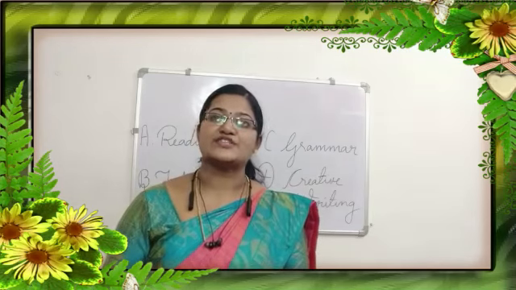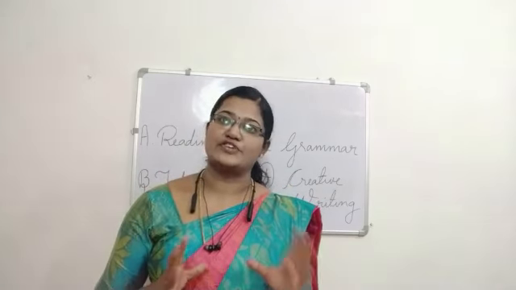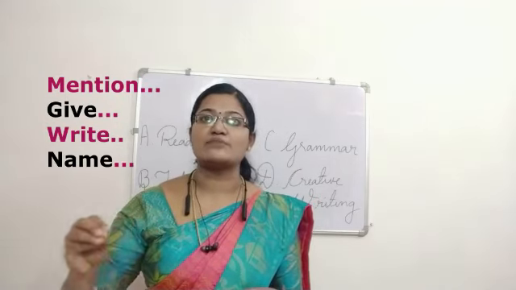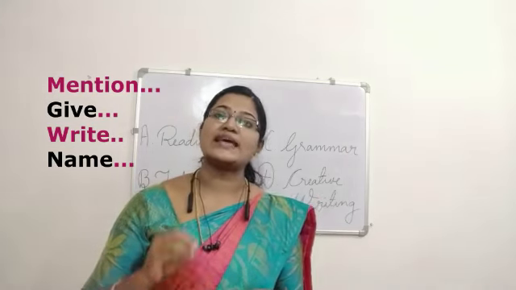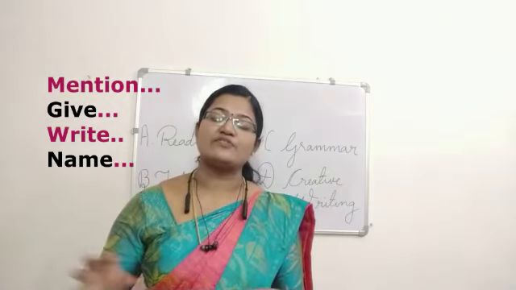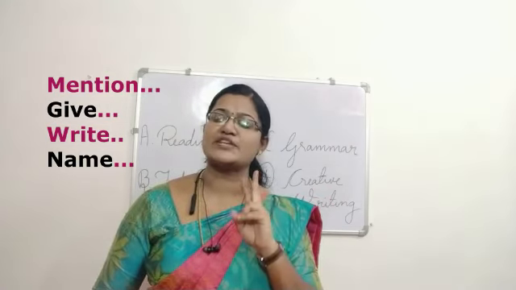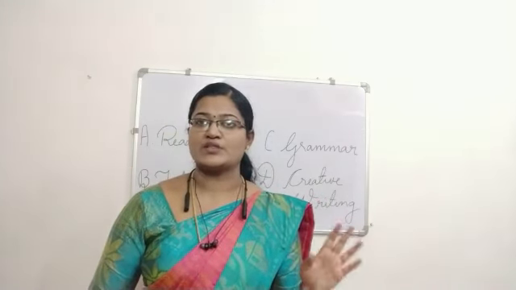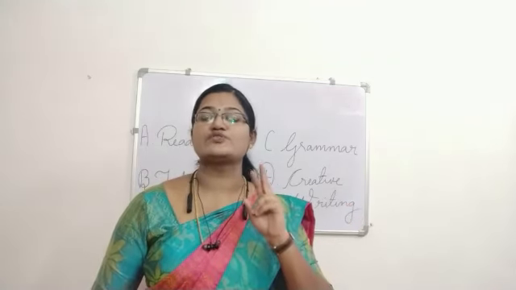Okay? And mention 2 names of. For example, if the passage is about fish, mention any 2 fish. Write any 2 names of fish. Give any 2 examples for. Write any 2 examples for. If the question comes like this, you need not write in a sentence. You have to mention only 2 names of it. In the passage, there will be names. No? The question is from the passage. So you have to find out the answer and write. You have to mention only.